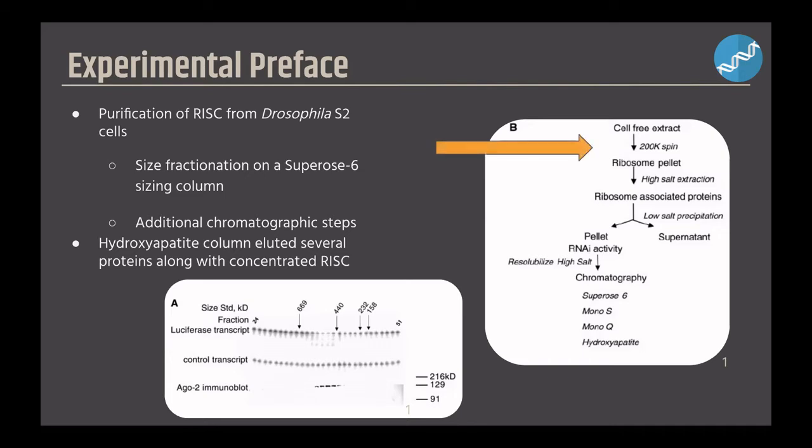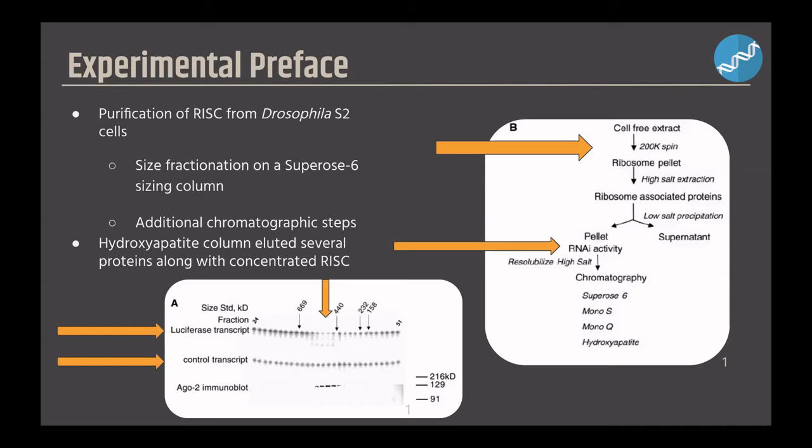Next, a sequence of high and low salt extractions further purify the ribosomal proteins. After the protein was purified, the Superose 6 column, which is size exclusion chromatography, was first to run. This separated the ribosomal proteins into fractions and was assayed to determine luciferase mRNA and a control mRNA expression. Analyzing the figure, we can see RISC silencing activity above 440 kilodaltons, which shows the least amount of luciferase expression, and it corresponds with the actual measured size of RISC, which is 500 kilodaltons.